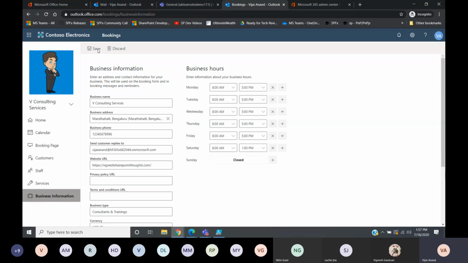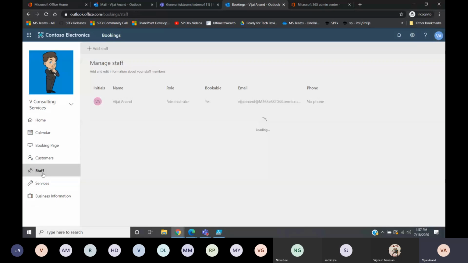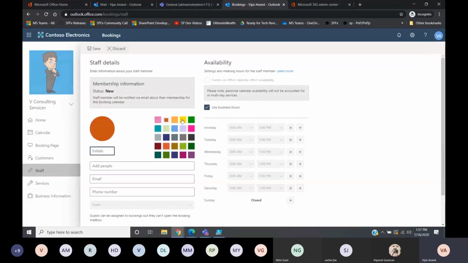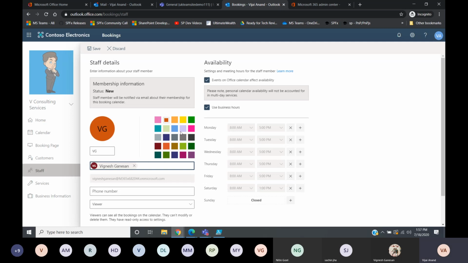So we are going to create two services. For these services we need staff members. Once the appointment has been booked, who is going to discuss more on the consulting work or provide information about the trainings? So I'm going to create the staff. I'll create one or two staff members. I'll quickly add Vignesh.